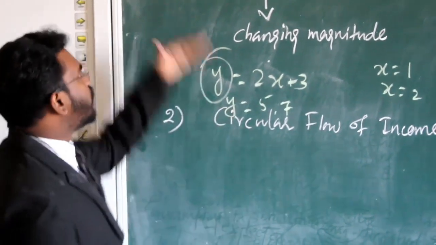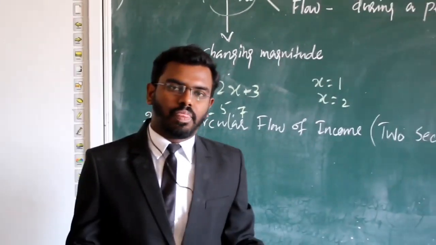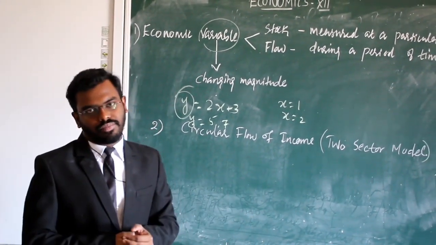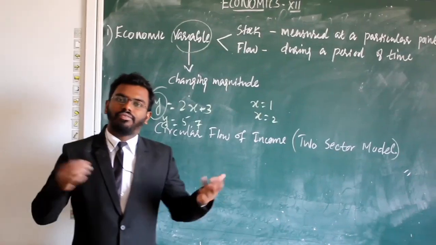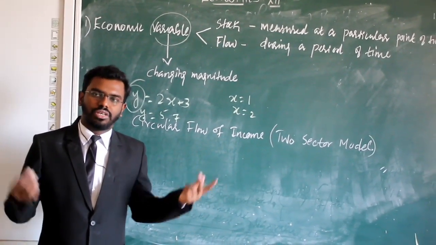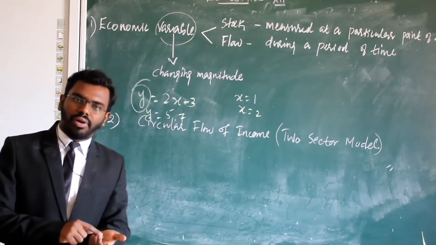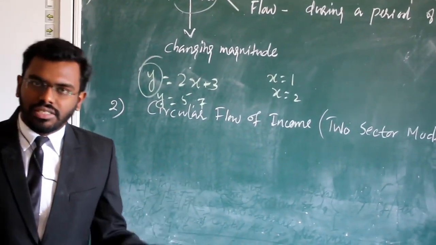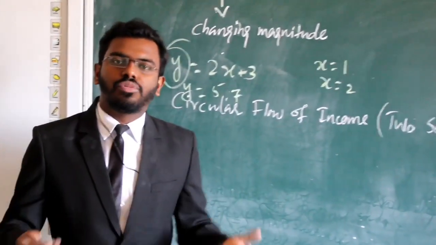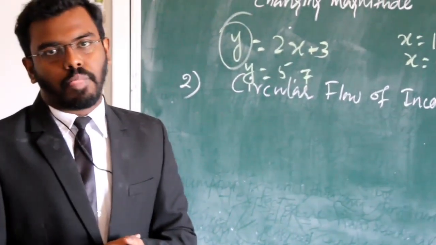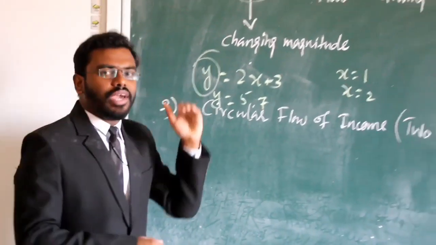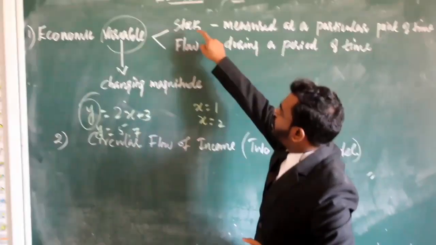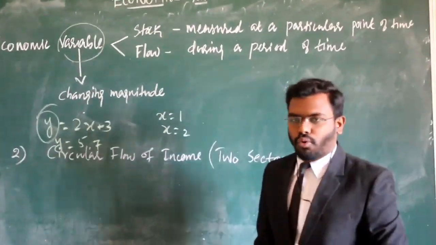So coming to our topic, that is economic variable. In economics, in 11th class we studied a lot of variables. That means demand. Demand will change according to the situation, according to the person. Next one, supply, it is also changing. Then production, then total product, marginal product, average product. These are examples of economic variables. Okay, so this economic variable we can classify into two types. First one is stock, and second one is flow.